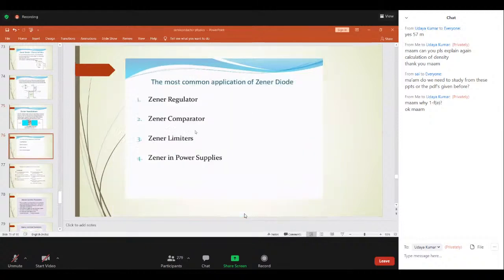So this is the format of writing. First, what is it. Next, go for the circuit diagram, next the VI characteristics, and next write down the application part of the diodes. This is the proper way of writing the answer for the PN junction and Zener diode.